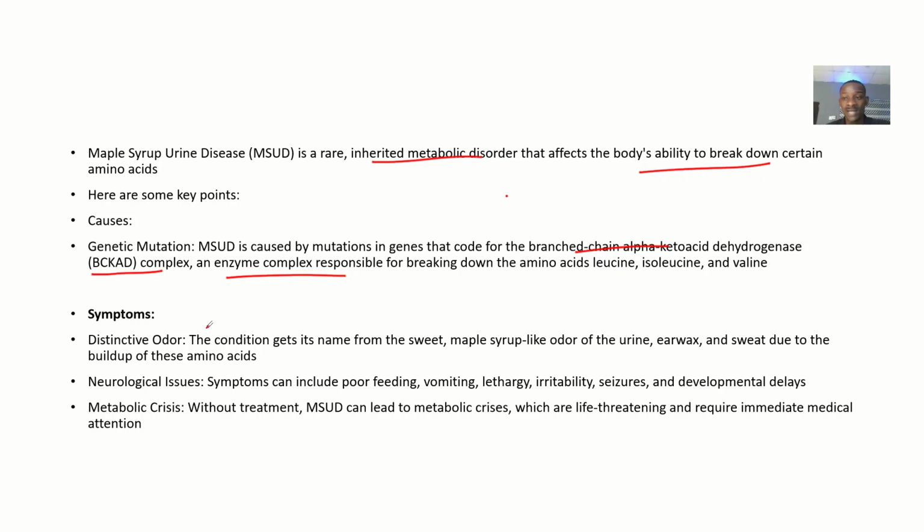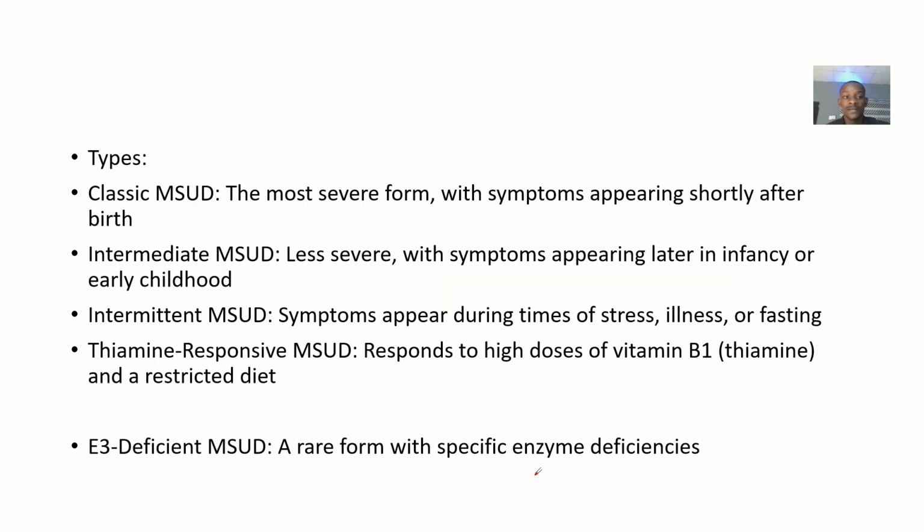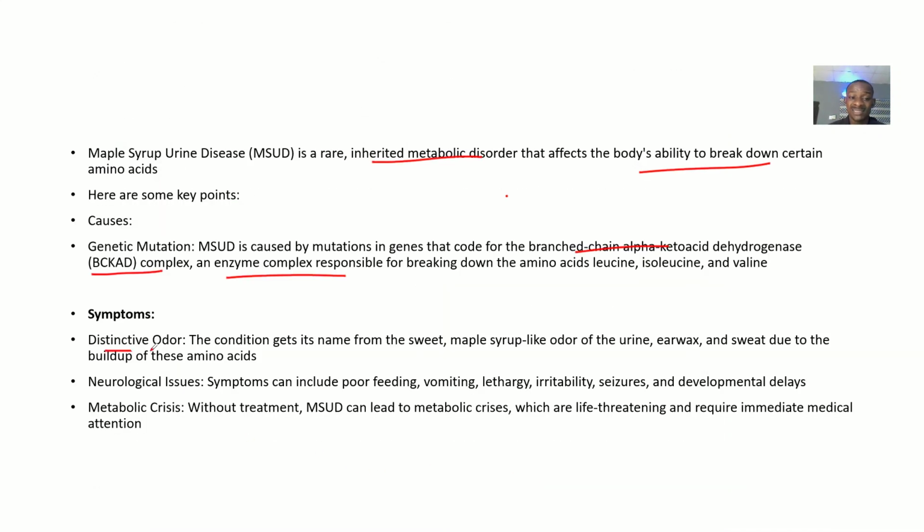All right, what are the symptoms? The person will be passing out urine, and you can see the urine with maple syrup urine disease is dark, and it will be smelling. You get it? So that's the symptom. There's a distinctive odor, right? The condition gets its name from the sweet, maple syrup-like odor of urine. The patient will also have smelly earwax and sweat due to the buildup of amino acid. But the one that is mostly noticed is the distinctive odor.